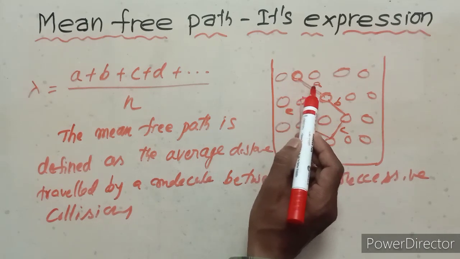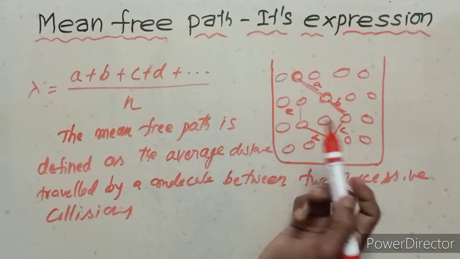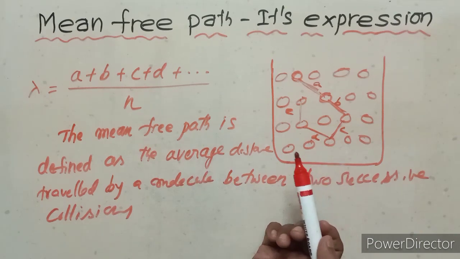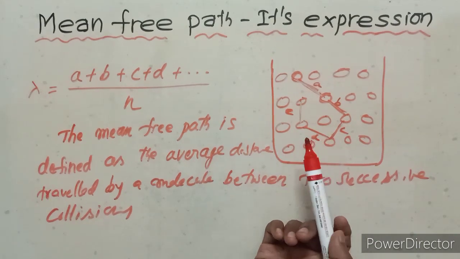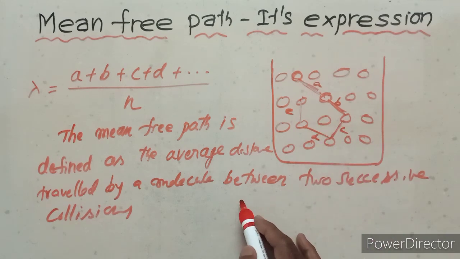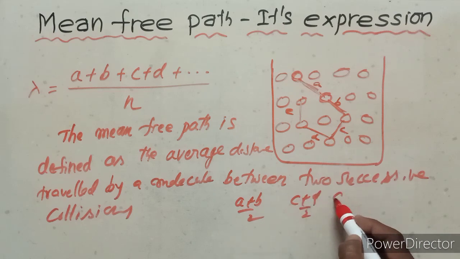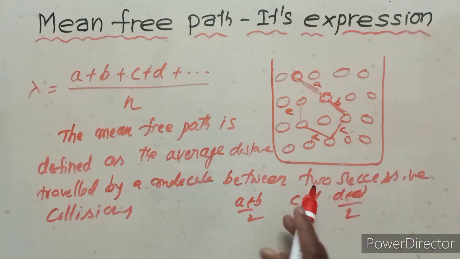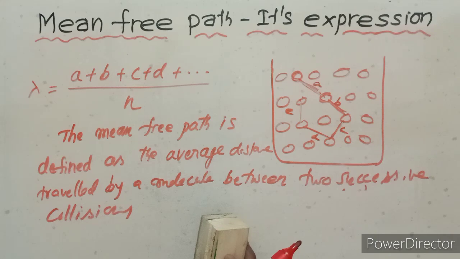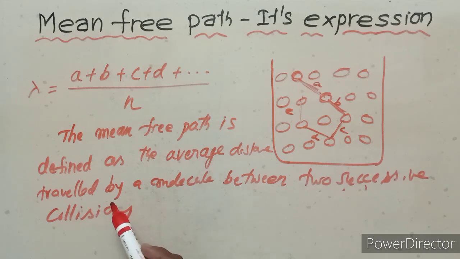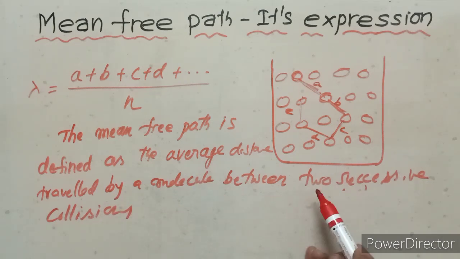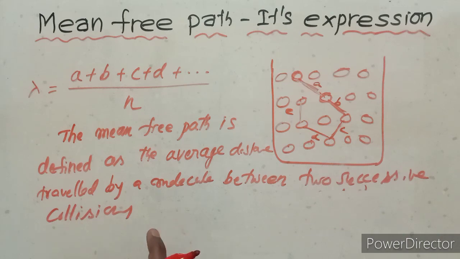So one collision, second collision, two successive collisions, n number of collisions. Two successive collisions is the mean free path. The two successive mean free paths are A plus B by 2, C plus D by 2, D plus E by 2. So here n number of collisions. So this is the definition: the mean free path is defined as the average distance traveled by a molecule between any two successive collisions. Okay, this is the mean free path.